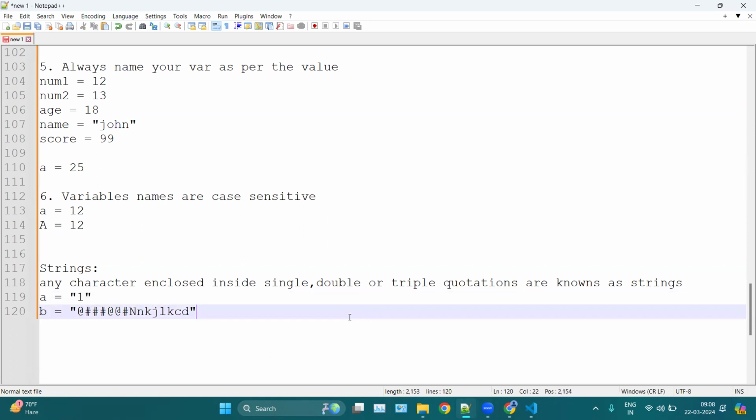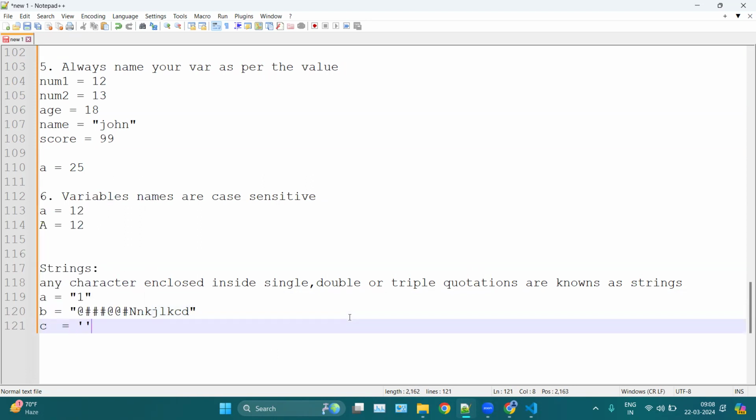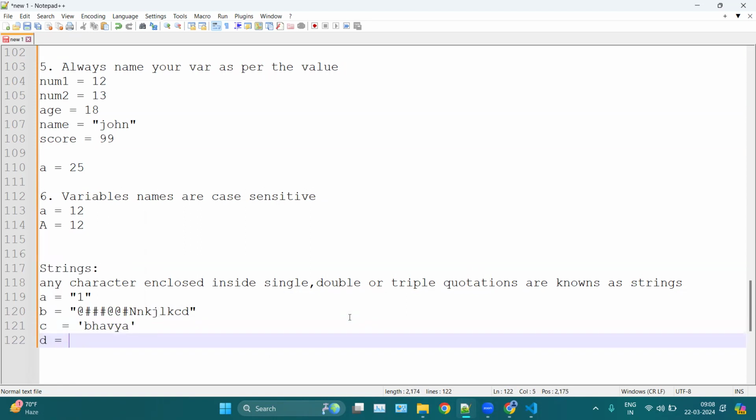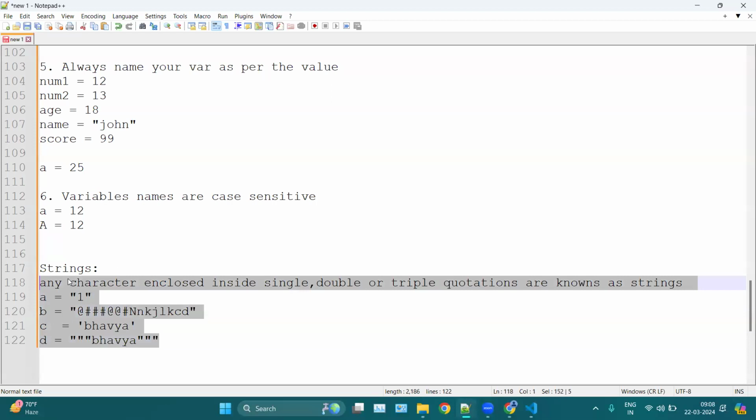So any character, any number, any special character or any alphabet, whichever is enclosed inside single quotation, which means these are single quotation. Let's say this one. And we have triple quotation, which is this one. So any character which are enclosed inside double quotation, single quotation or triple quotations are known as strings.